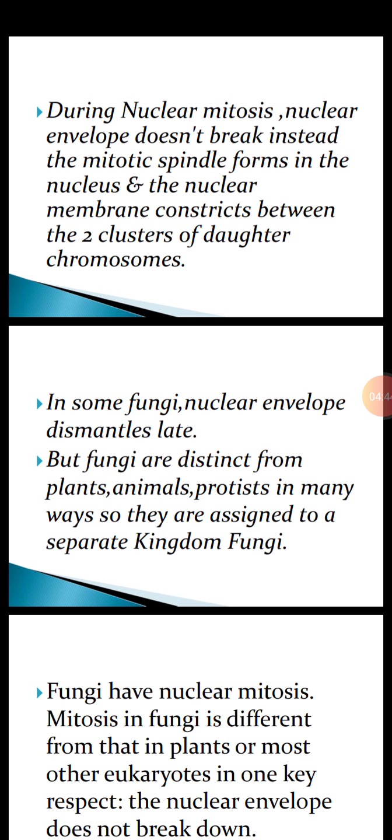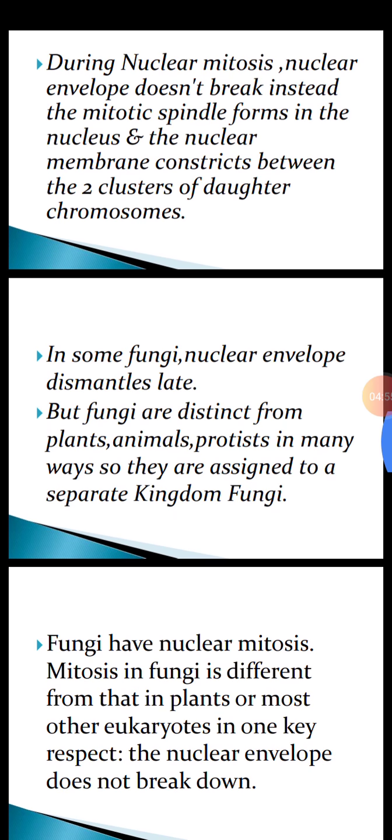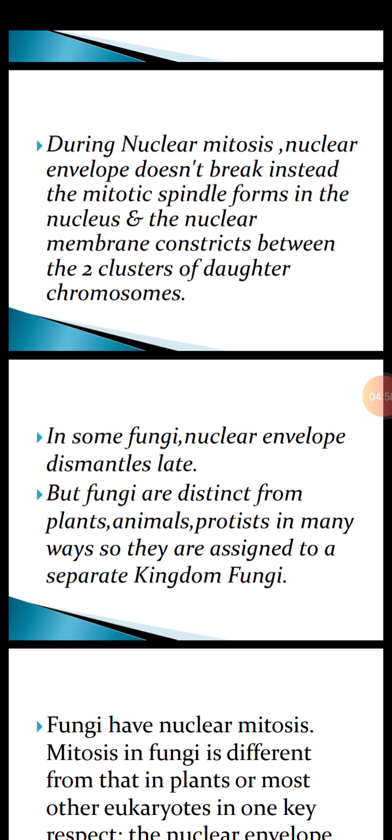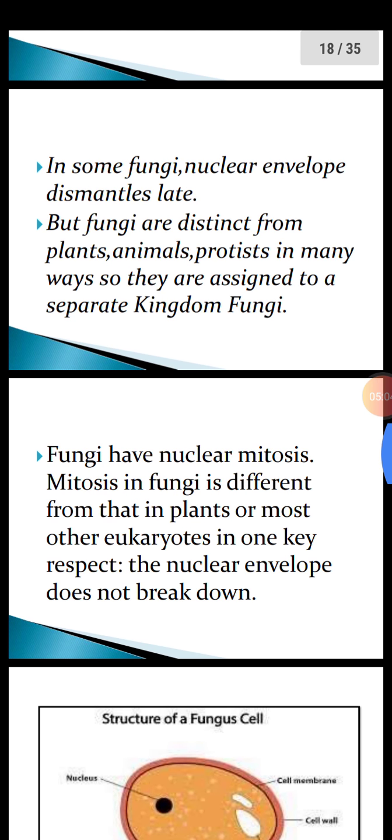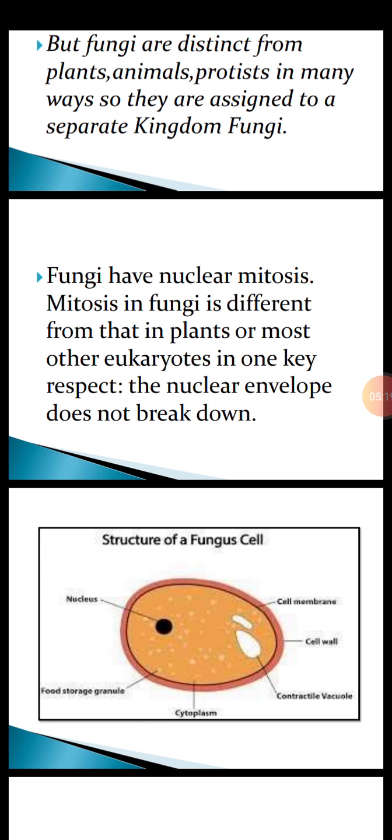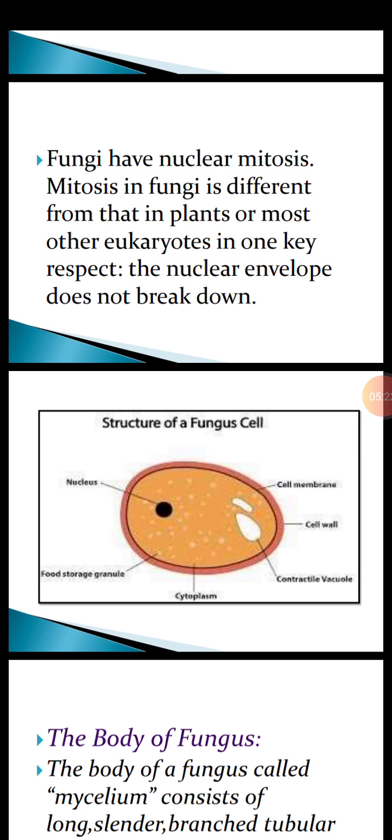As you know, in plants and animals in mitosis, the nuclear membrane disassembles, that is, it disorganizes. But here, what happens? The spindles form inside the nucleus. Fungi have nuclear mitosis. Mitosis in fungi is different from that in plants or other eukaryotes in one key respect, that is, the nuclear membrane doesn't break down. But in plants and animals, the nuclear membrane or envelope disassembles. It breaks down.